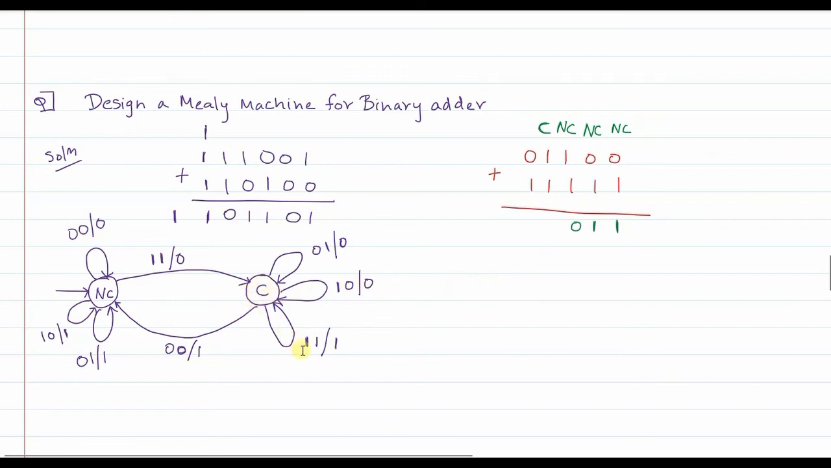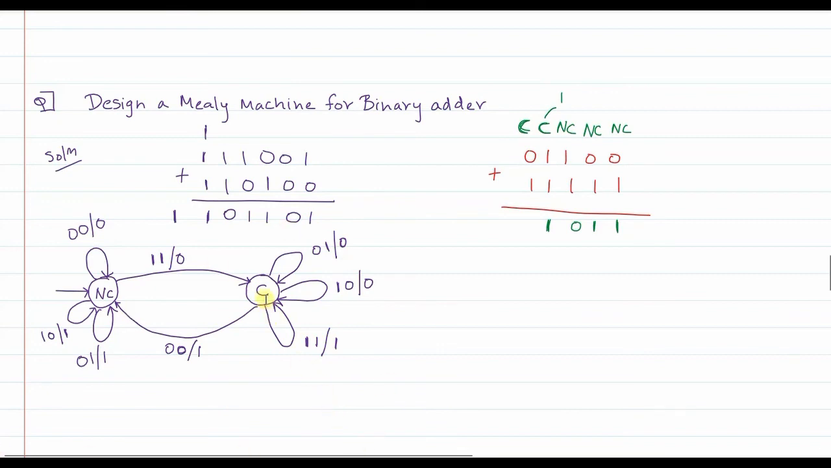In the carry state, if the first input is 1 and the second input is 1, what will happen? The output is 1, because I told you carry means 1, correct? So 1 plus 1 plus 1 is 1, and the carry will be propagated further. That means the output will be 1 and you will remain in the carry state. So that carry will be propagated further here, correct? Again, you are in the carry state.